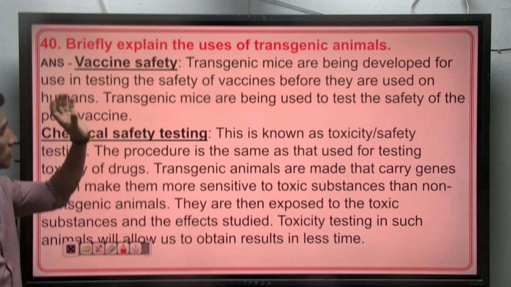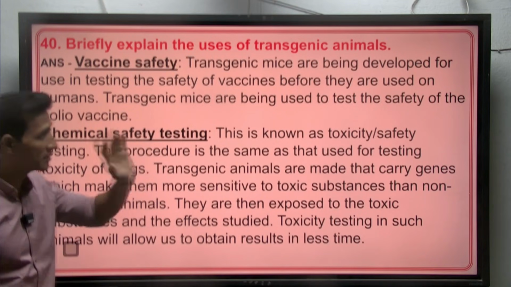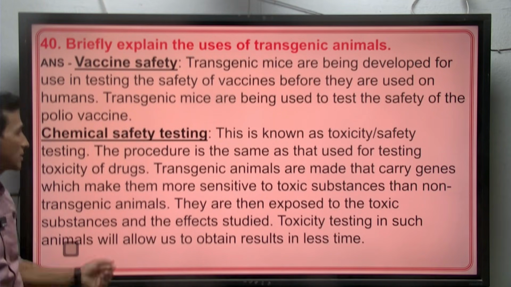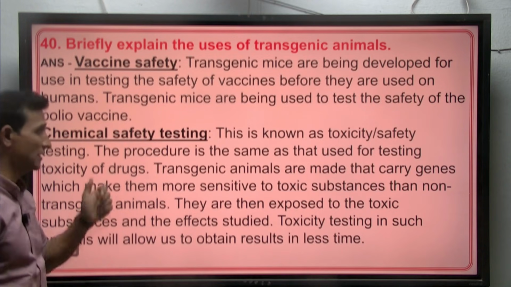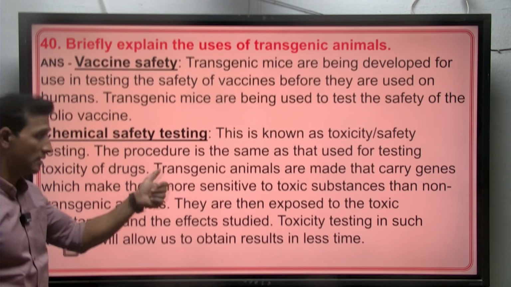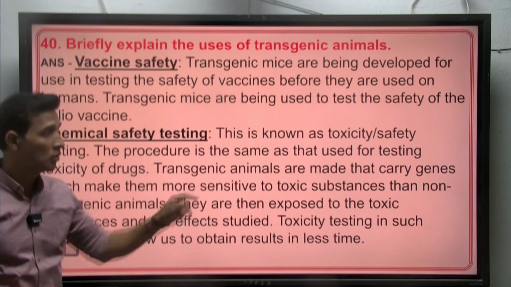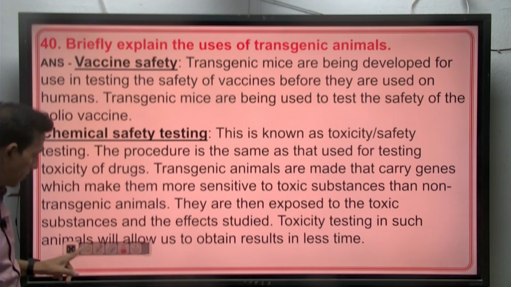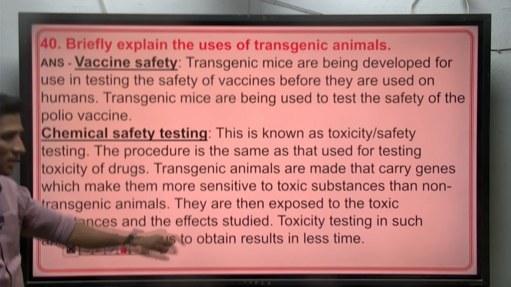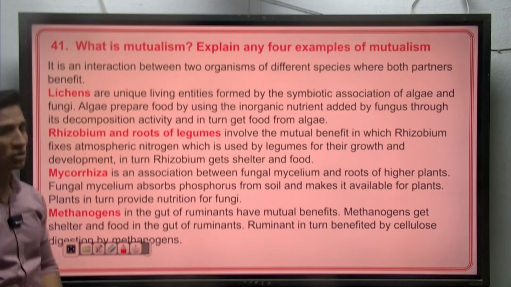So we need to test the vaccines before on these transgenic animals, and then if it is safe, then we can use it for human beings. Like that, even the chemical safety testing also, these transgenic animals are used, like toxicity safety testing. These transgenic animals are made to carry genes which make them more sensitive to toxic substances. And so the toxicity can be studied in these animals, and within a short period of time we get results.